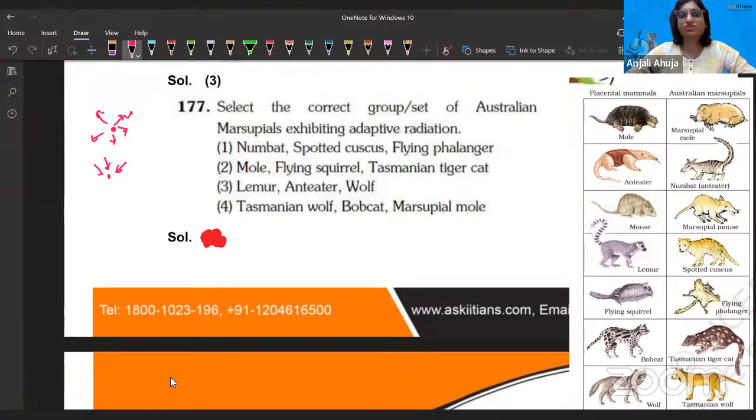Now that can be convergent too, where they all come from different ancestors and then meet at a common point, right? And they are showing adaptation because they are adapting. So this question is asking about convergent evolution. Numbat, spotted cuscus, flying phalanger, mole, flying squirrel, Tasmanian tiger cat, lemur, anteater. So some of the examples are taken from convergent and some of the options are from divergent. Both pictures are mentioned in the NCERT, but this one is from convergent evolution. So if you understand now, in the option, numbat, do you see numbat here?